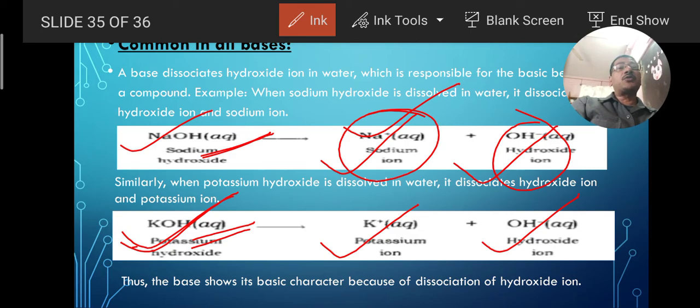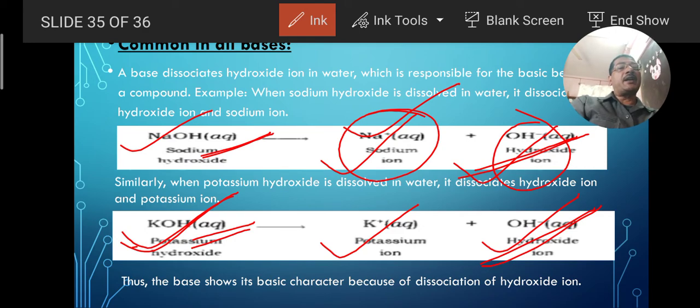So what is found to be common in the bases? All the bases, when they get dissociated in aqueous solution, release the hydroxyl ion. OH negatively charged particles are released. This is found to be common in the bases. In the same way as we have seen in the case of acids, when acids are dissolved in water, they give out a certain amount of hydrogen ion, or we can say hydronium ion, when mixed with water.